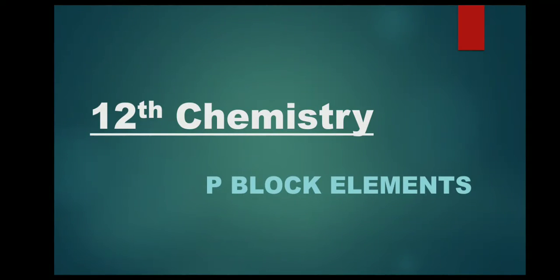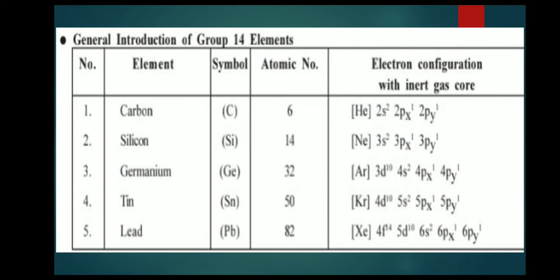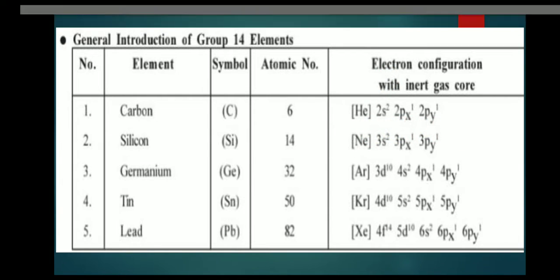Now we are going to talk about the carbon family, group 14 elements. The elements are carbon, silicon, germanium, tin, lead. Symbols: carbon is C, silicon is Si, germanium is Ge, tin is Sn, lead is Pb. The atomic numbers and outermost electronic configuration is ns2 np2.